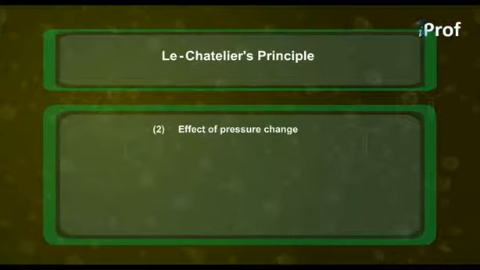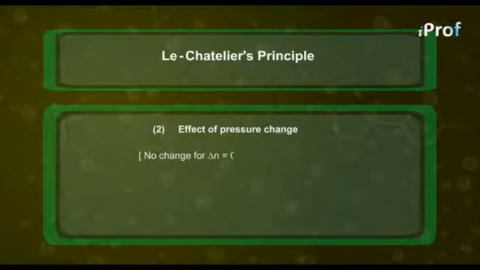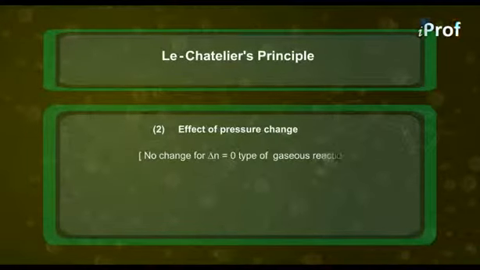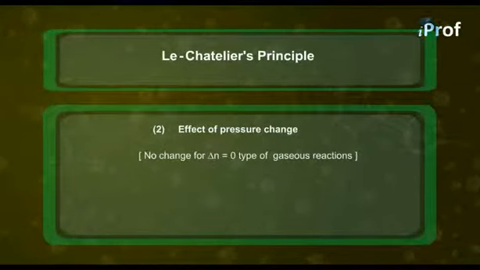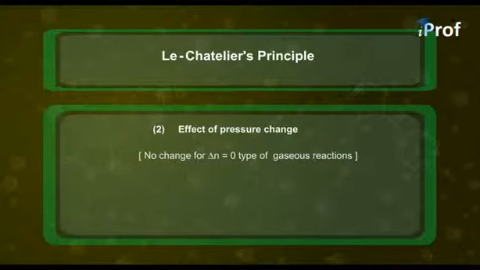We have already noted that there is no change on the equilibrium state for delta N equal to 0 type of gaseous reactions. But for other reactions where delta N is not equal to 0, the effect of pressure is there.